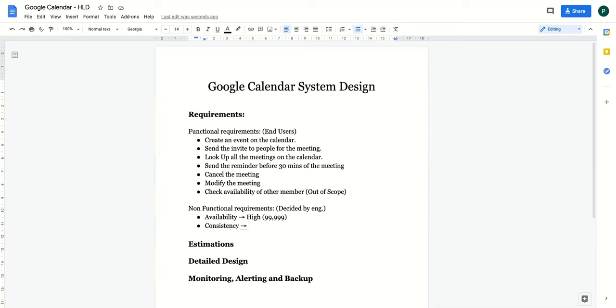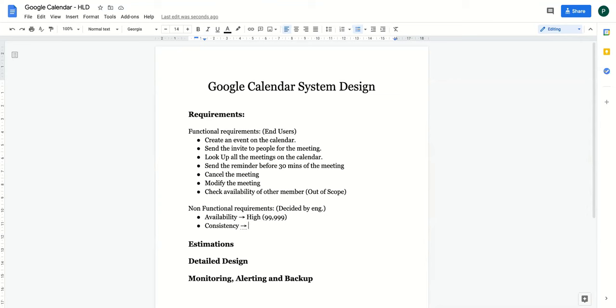And it doesn't mean that if you trade availability over consistency, then you won't get the availability. It just means that my system might not be available for a few seconds. And it's the other way around as well. If you get the availability, you might not get the consistency. It means that your system might not be consistent for a few seconds. If some user is seeing something on their calendar and some other user is not seeing that on their calendar for a second or two.